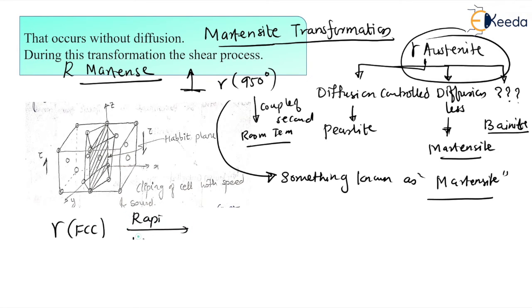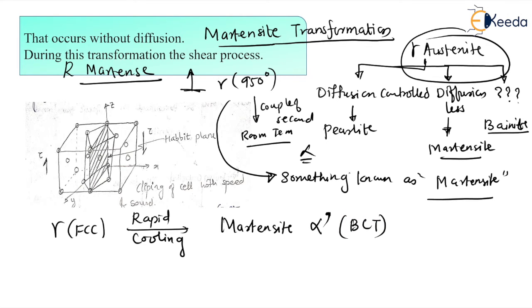I am having the rapid cooling of this gamma austenite to the martensite. As we know, at room temperature only alpha is stable, isn't it? But here this alpha is also not there, so it will be something like this alpha prime. I am saying, dear students, this will be the alpha prime, which is having the body centered tetragonal structure. क्या है ये?